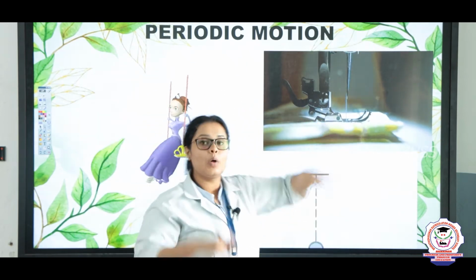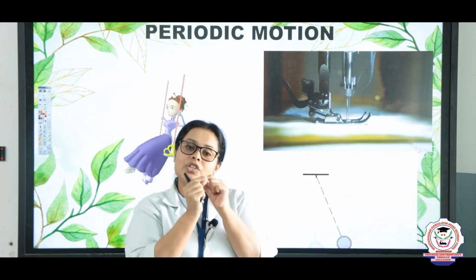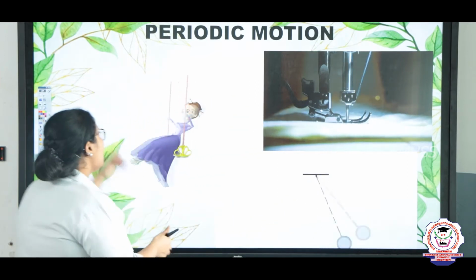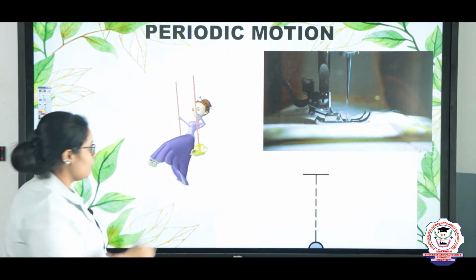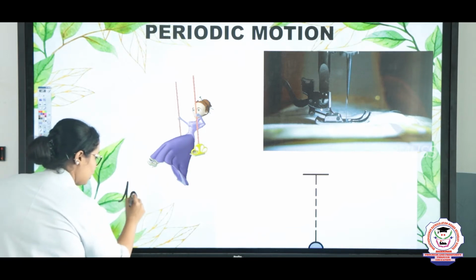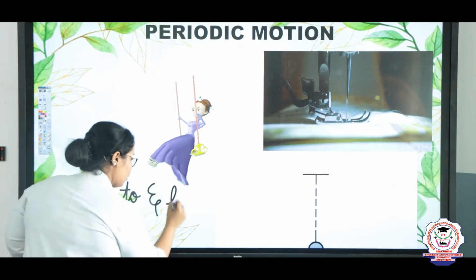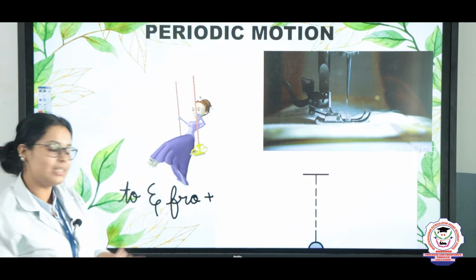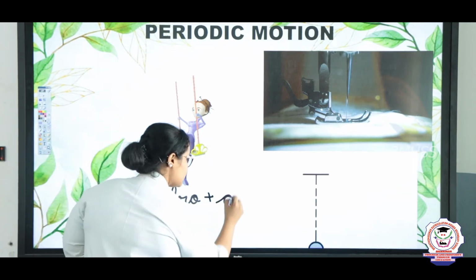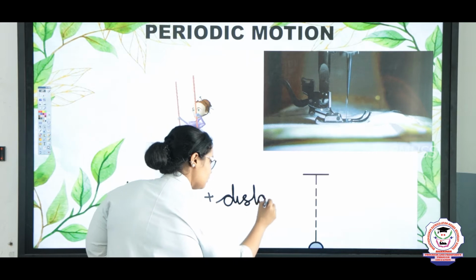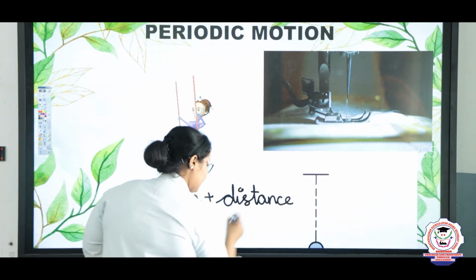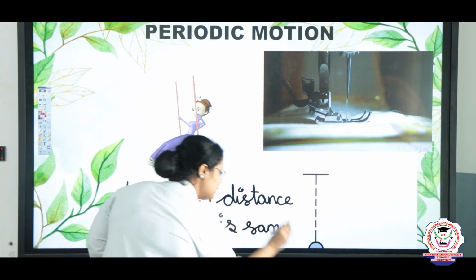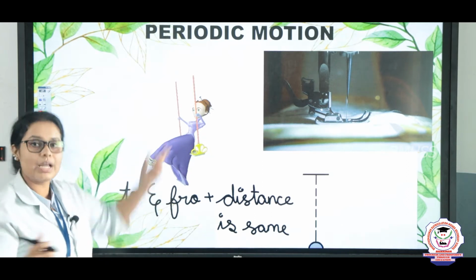And same way stitching. When the stitching is happening, you will see that the stitch is at a particular time or particular spaces, right? So that will be known as periodic motion. In the periodic motion, the main thing is to and fro, plus you will see that the distance between the substance will be the same. So what can you write? Distance is same. Okay, so this is the main difference between oscillatory motion and periodic motion.